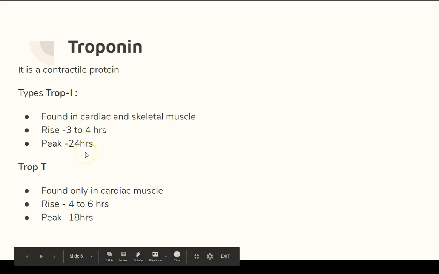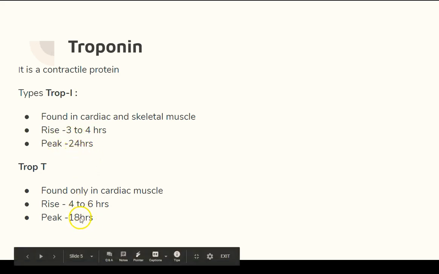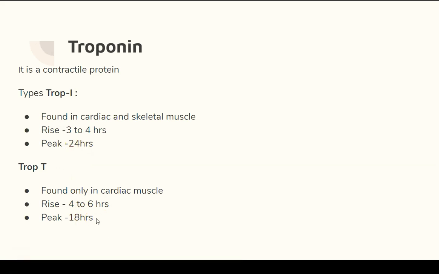The peak of the enzyme rise is around 24 hours, whereas here it comes down after 18 hours. So troponin is of two types. It's a contractile protein, troponin I and troponin T. Usually in hospitals they say TROP-I and TROP-T tests. You should know what the rise and peak of the troponins are.